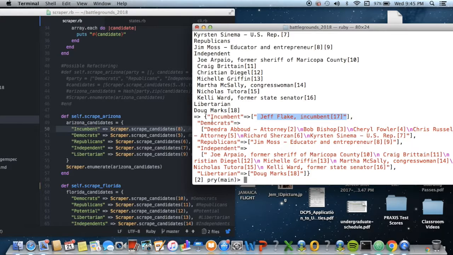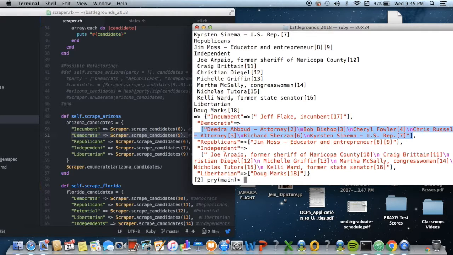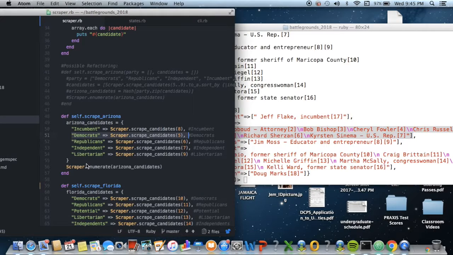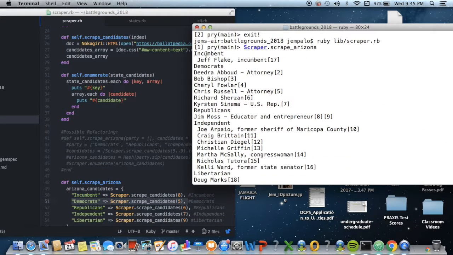And then we also have here the Democrats key that corresponds to the array of Democrat candidates, that corresponds to this line of code, and then the Republicans, the Independent, and then after all of these, I call on the enumerate method, which will enumerate this whole hash into this more readable format.